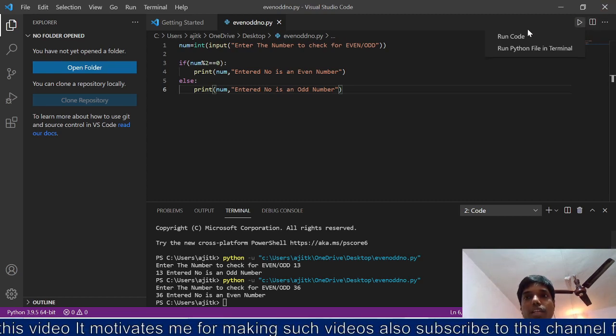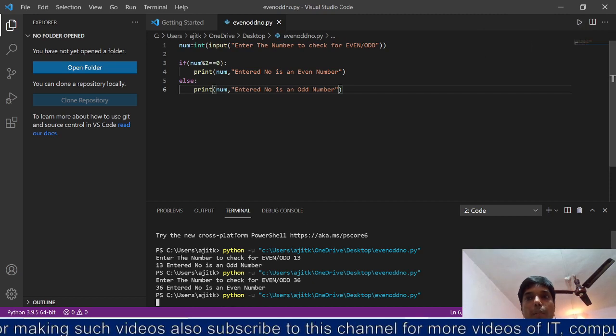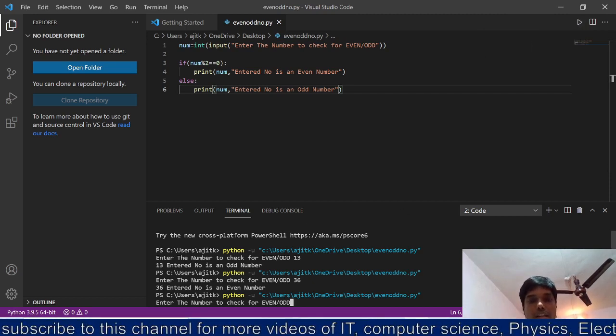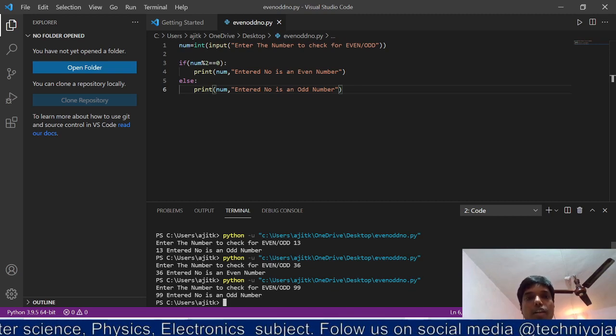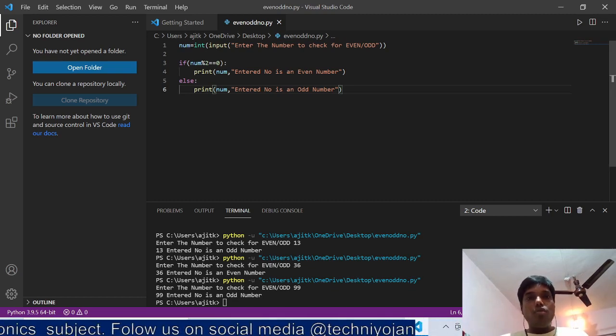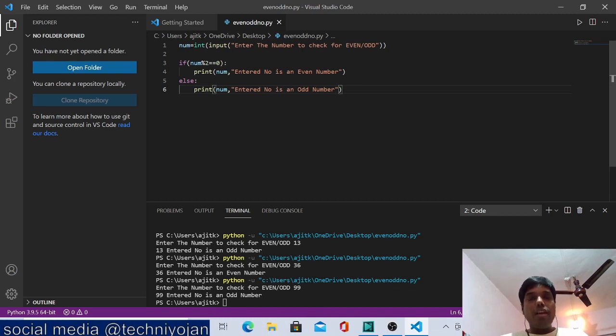So lastly we will check for one more number, say 99. So 99 is also an odd number, right students? So this was a simple, short tutorial for checking a number for even or odd in Python using the Visual Studio Code editor, right? So hope you understood this.